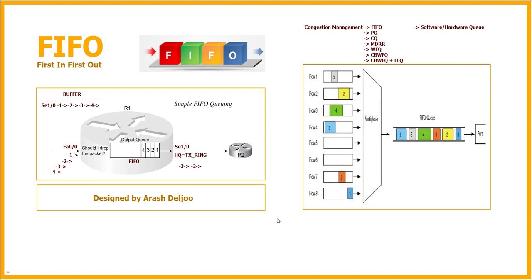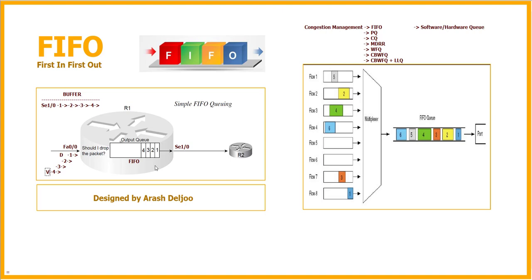In quality of service, you know that we should give better treatment to some types of traffic, and give them priority over other types of traffic. For example, here when we are receiving packets 1, 2, 3 and 4, maybe packet 1 is data and packet 4 is VoIP. It is recommended to first send the VoIP, not the data. But when we are using FIFO, here we don't have any reordering. Because of that, FIFO in most cases is the default mechanism.